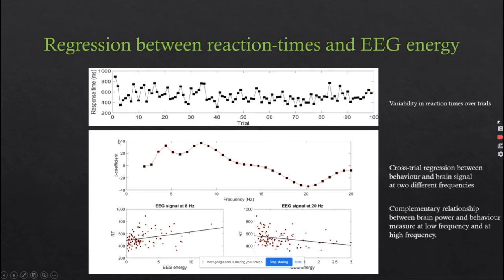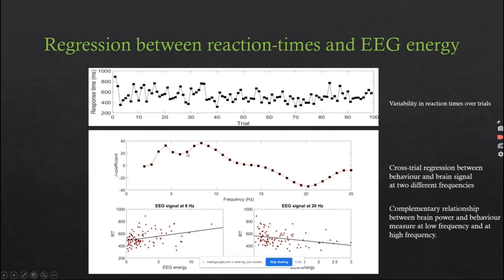Yes, sir. So this is our result for the regression between the reaction times and the EEG energy. These are the variations in reaction times over different trials, and we can see there is a downward trend in the reaction time. And this is the beta coefficient for different frequency ranges. The beta coefficient depicts the slope of this regression line. So for the EEG signal at 8 Hz, this is 8 Hz.